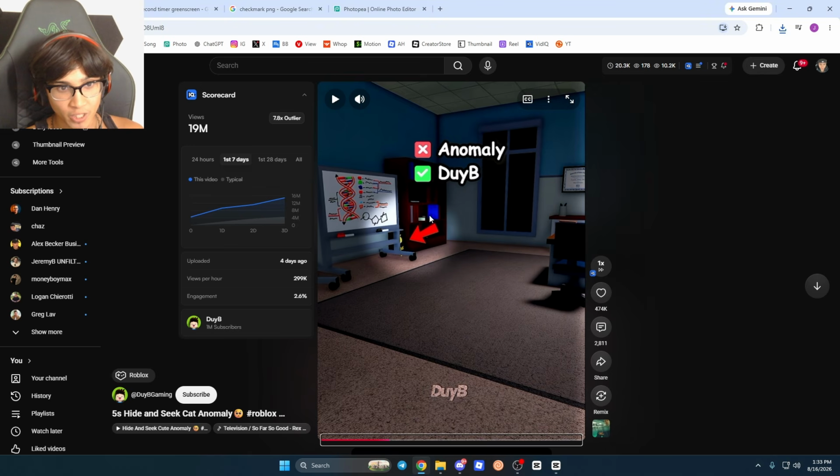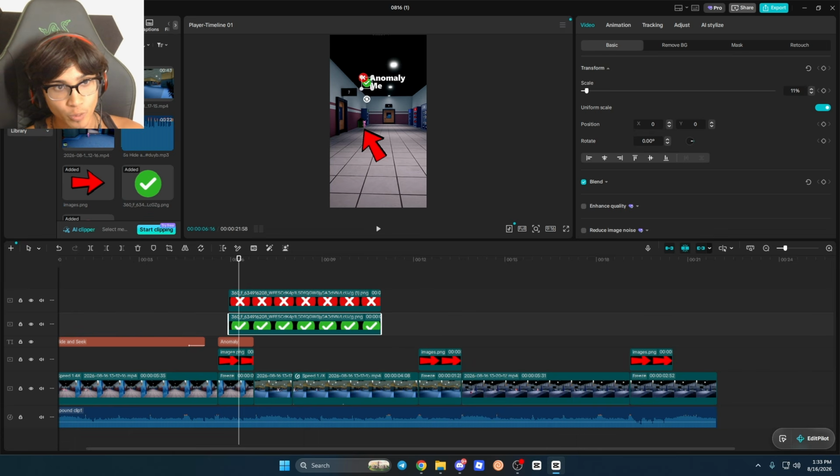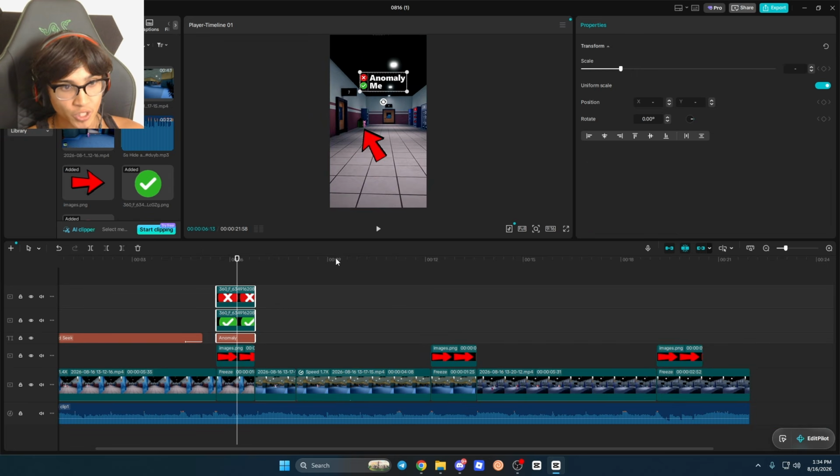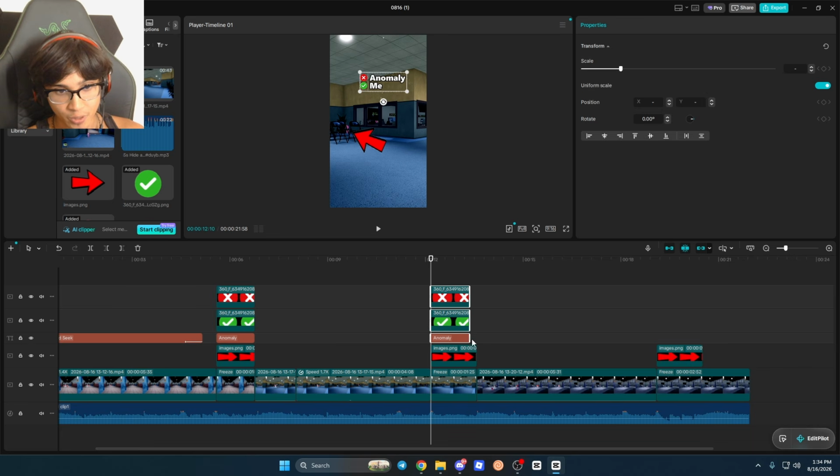So he has it like right here above the check mark. Okay, moving stuff into position now. There we go. Let's just align everything now. We can cut it when that shot's done. Now I can just copy paste all these each time, right? Because it's basically the same every time.